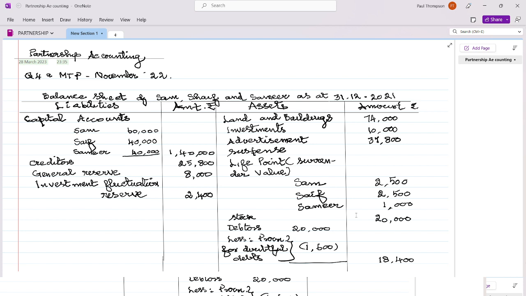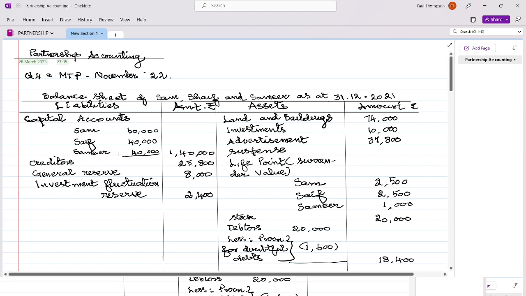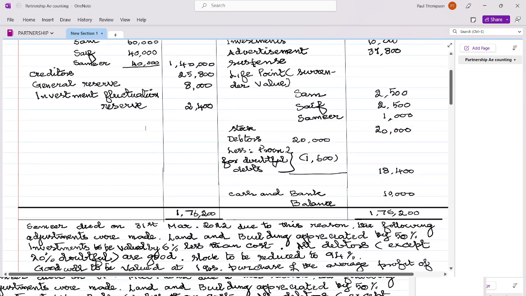Okay. Now next one is provision for doubtful debts. They say that 20% is doubtful. So 20% of 20,000 is 4,000. So they have provided only 1,600. So we have to provide the difference here. Okay. So now they have asked to give the journal entries. Let us start with the journal entries.